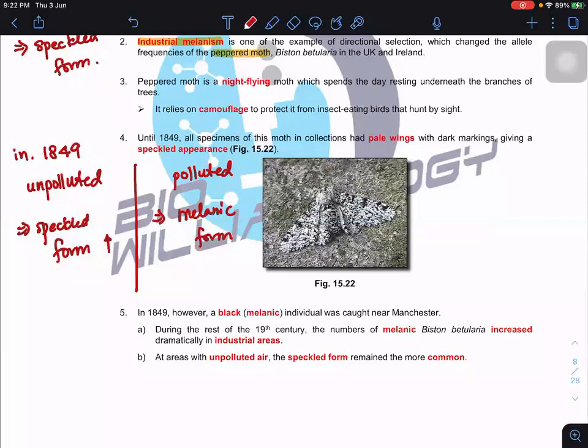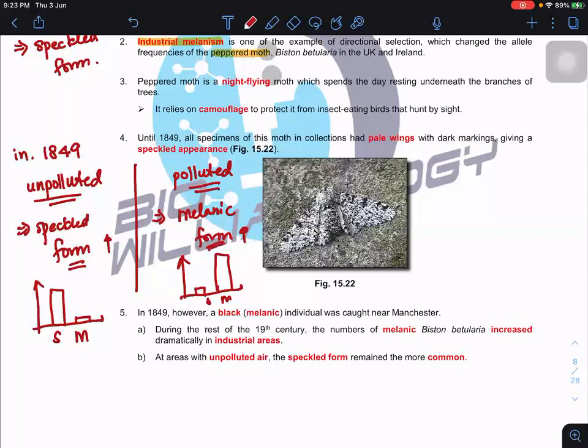If I plot the graph, you can see that the speckled form is very high and the melanic form is very, very low, almost none. But in the polluted area, the speckled form decreases and the melanic form increases. So it favors a particular extreme compared to the other variations: speckled form in the unpolluted area, melanic form in the polluted area.